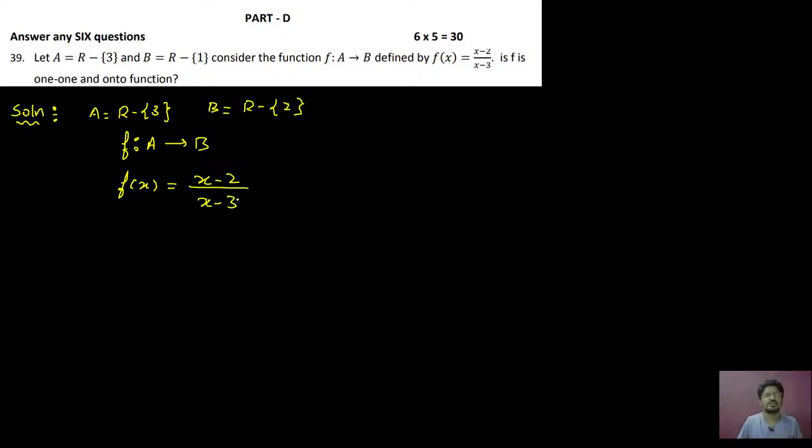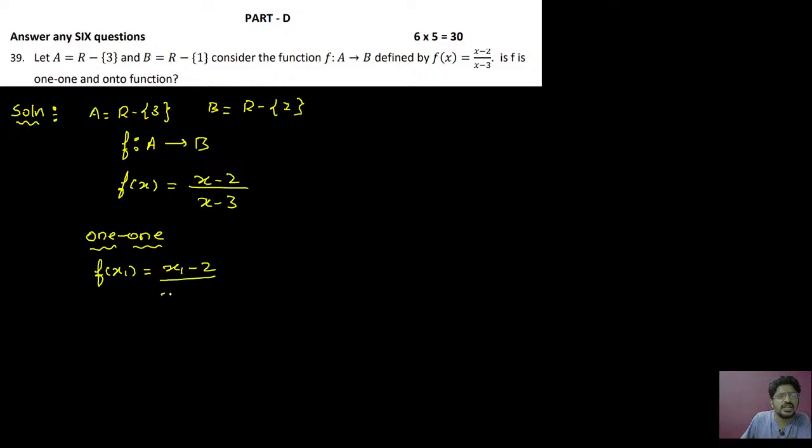First, they are asking whether f is one-one. Let us see if it is one-one or not. For one-one, what do we have to choose? Take f of x1.